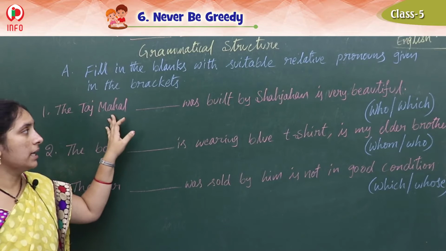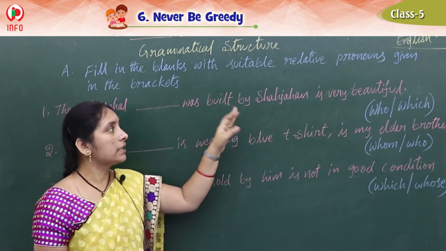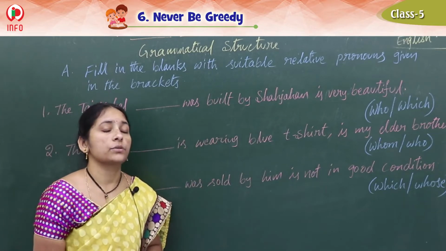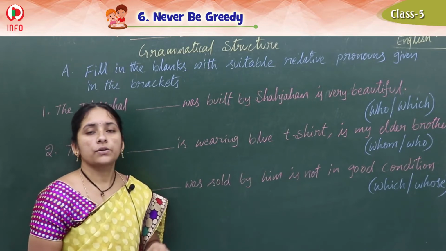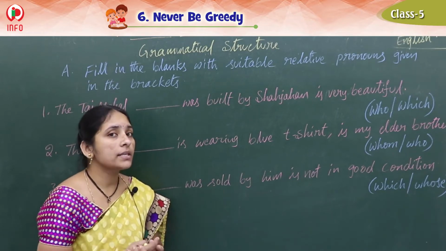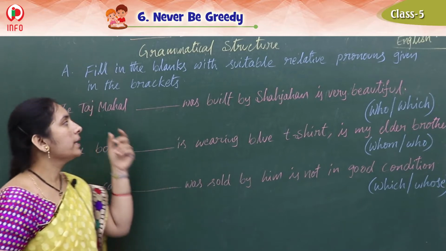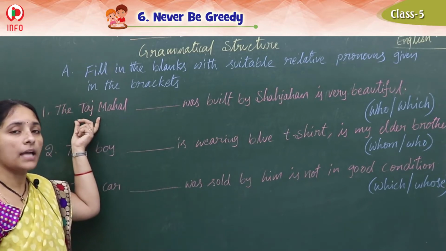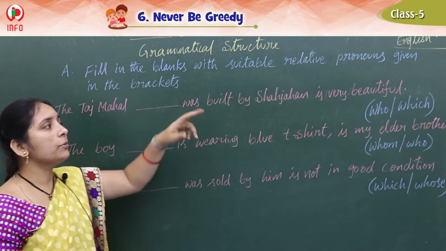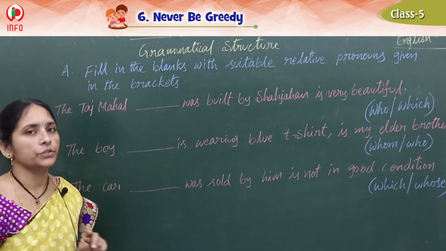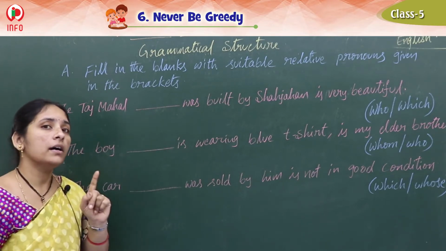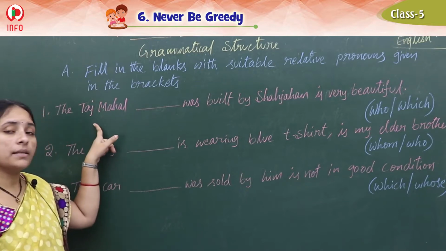So the Taj Mahal dash was built by Shah Jahan is very beautiful. So it was built by Shah Jahan. How is it? Very beautiful. So here what do we have? Subject, the noun, the Taj Mahal. So for this relative pronoun, what can we write? Who or which? Who is used for people. But is the Taj Mahal a person?